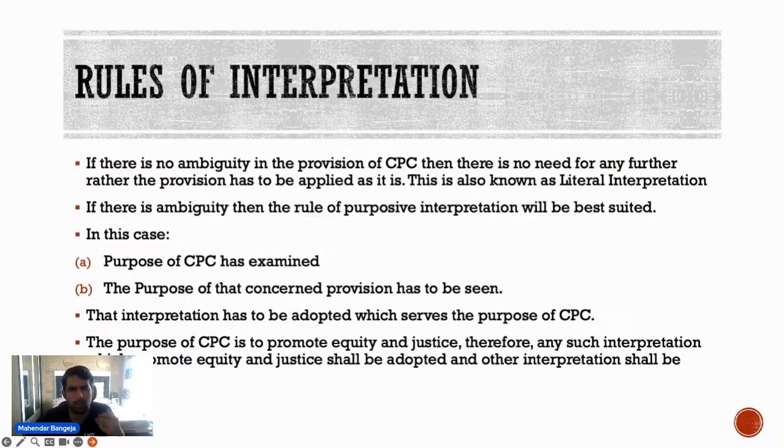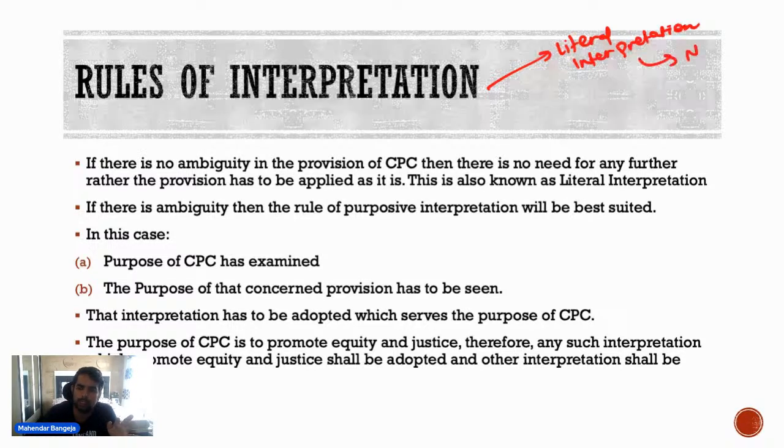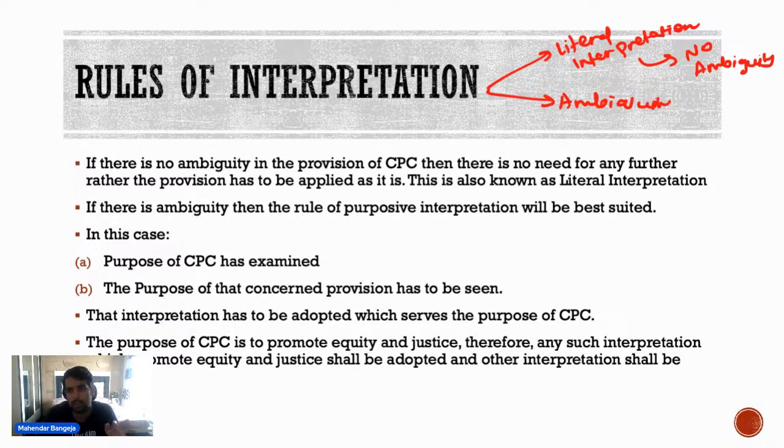Now, rules of interpretation. What rules of interpretation will you follow in CPC? Simple. First, you will follow the literal rule. When there is no ambiguity, you will follow literal interpretation. But if there is ambiguity, in that case you will follow something known as purposive interpretation. Purposive interpretation का मतलब है you will actually examine the purpose of CPC and in line with the purpose you will interpret a particular provision. So this is what purposive interpretation means. Fine.